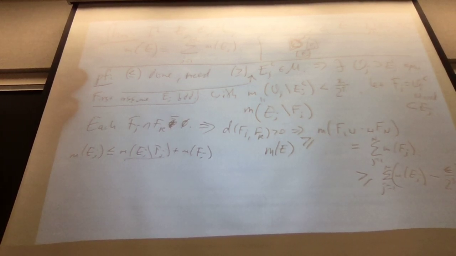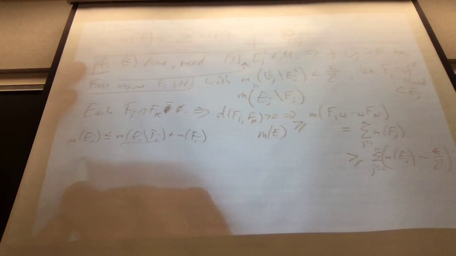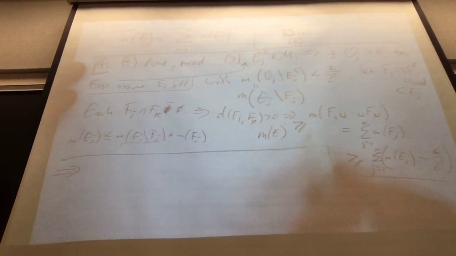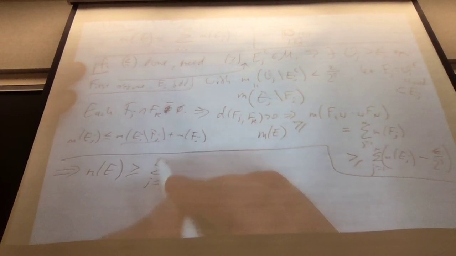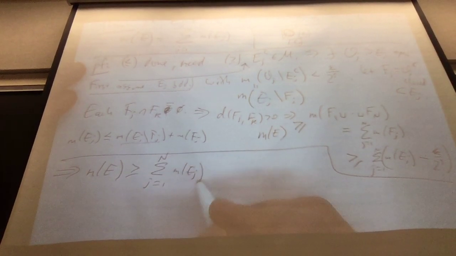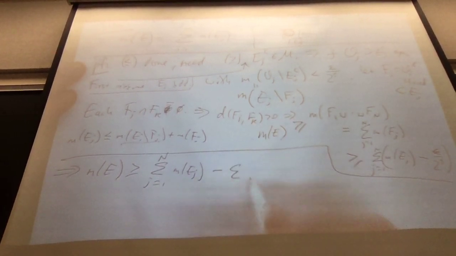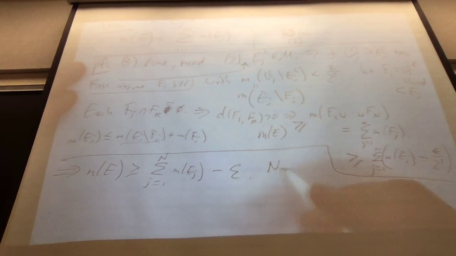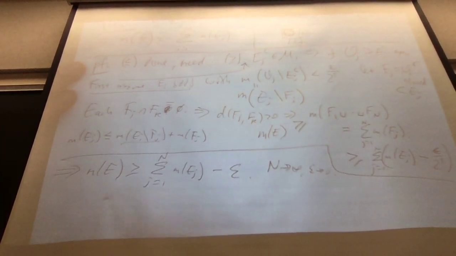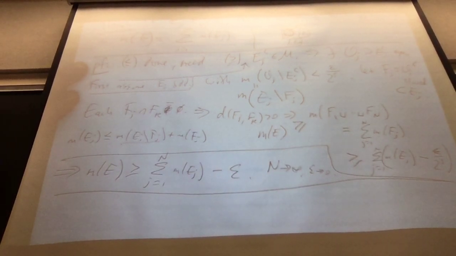I'm running this a little fast because I think we're getting familiar with this type of argument. And now we're done. What have we shown? That the measure of E is at least the sum, as j goes from 1 to n, of the measures of the EJs minus a total of epsilon. And that's true for any n, send n to infinity. That's true for any epsilon, send epsilon to 0. And we get the lower bound in the other direction. Okay? Any questions on that?